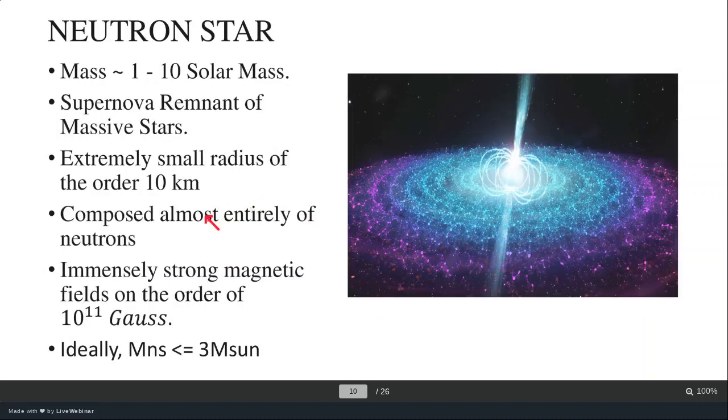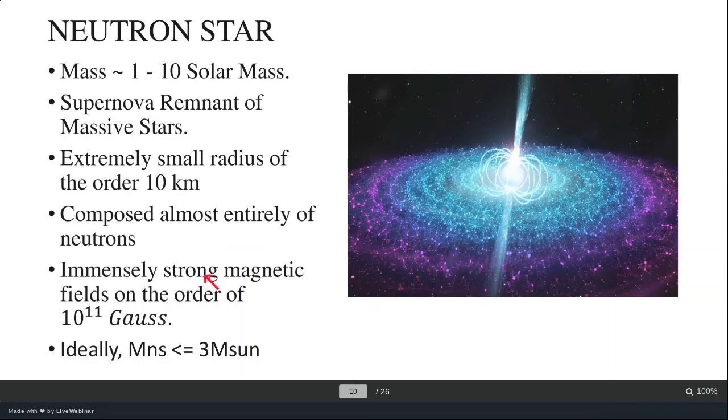The second fate of a star is a neutron star. Neutron stars have masses corresponding to 1 to 10 solar masses. They can range between any of these. Neutron stars are supernova remnants of massive stars. As I said, the outer part of the star bursts into a supernova. They have an extremely small radius, of the order of 10 kilometers. Neutron stars are extremely small. They are composed almost entirely of neutrons.